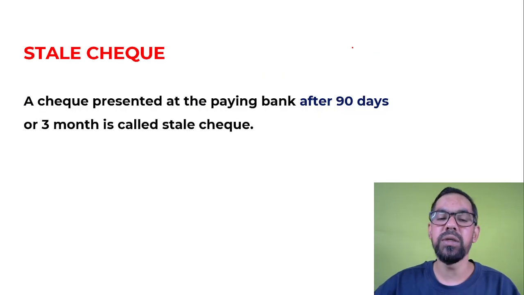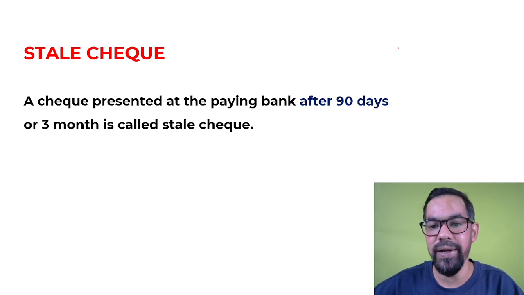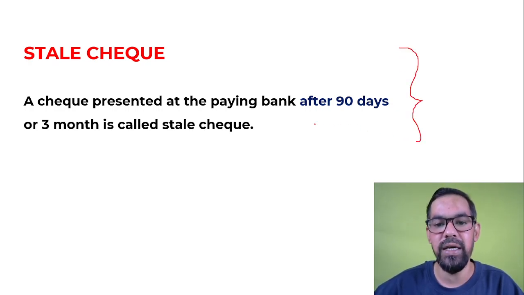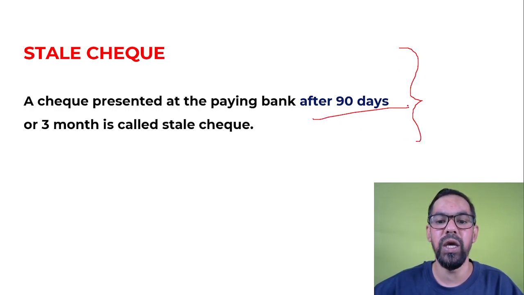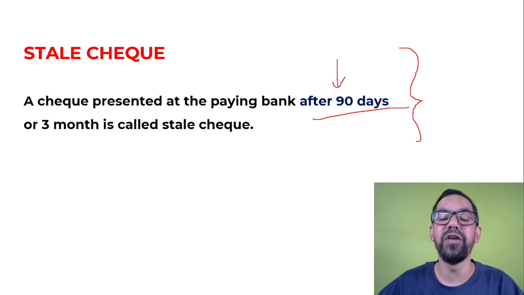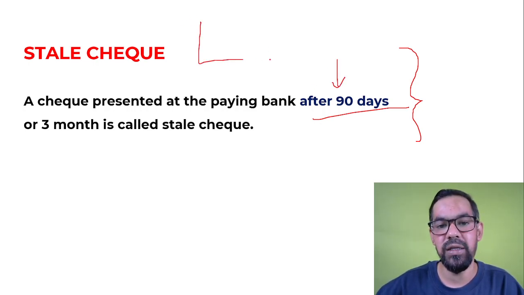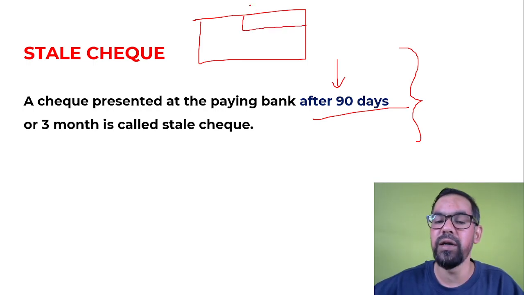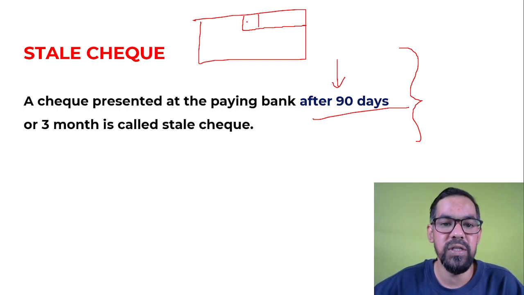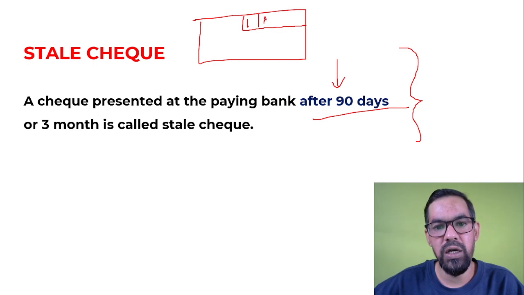Okay, now stale check. The validity of checks in India is 90 days now. So checks are generally valid for 90 days. Let's say this is a check and this is the date column. The date mentioned on this particular check is, suppose, 1st August 2022.